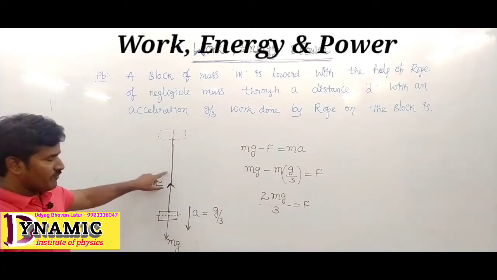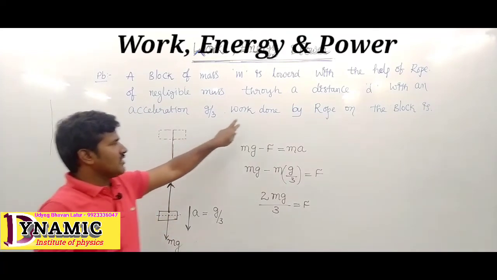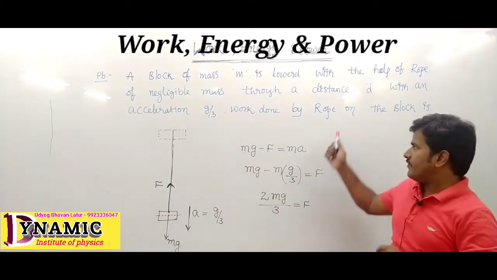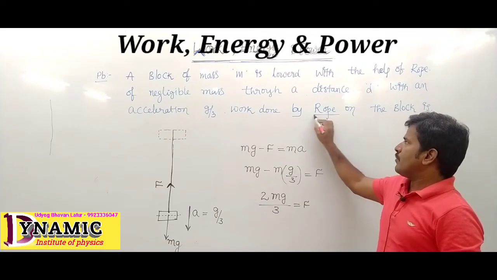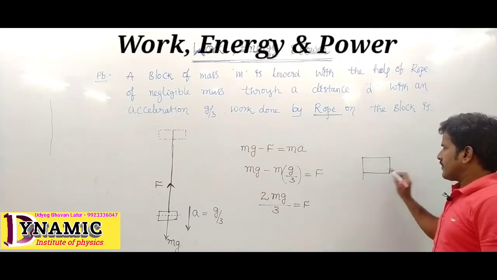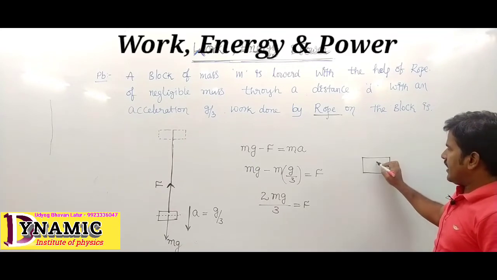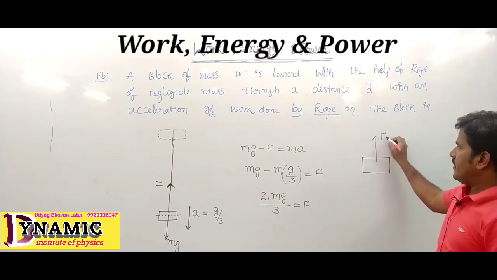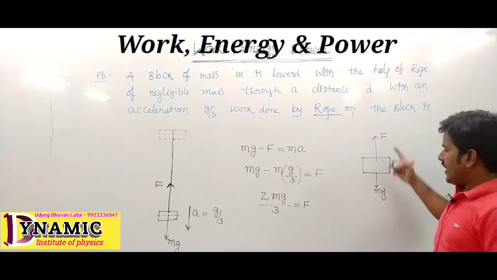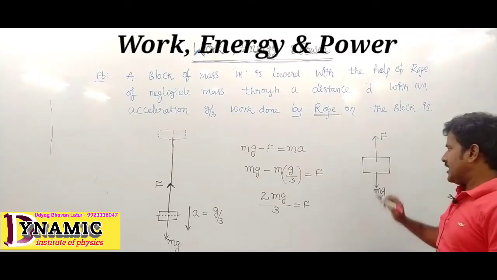The question is the work done by the rope on the block. We want the work done by the rope. This is the block. Here in the upward direction the force is F and weight acts downward. F and mg are in opposite directions.